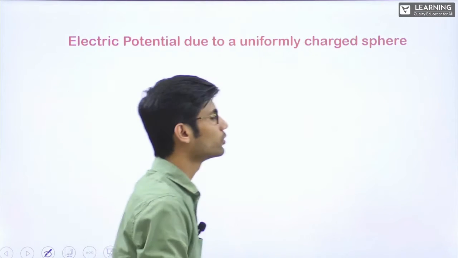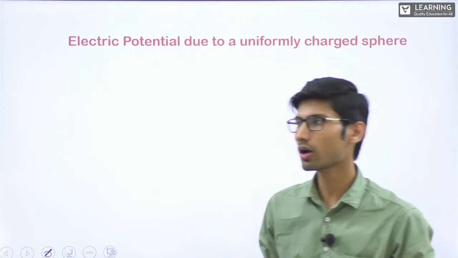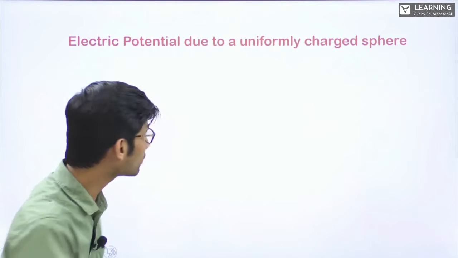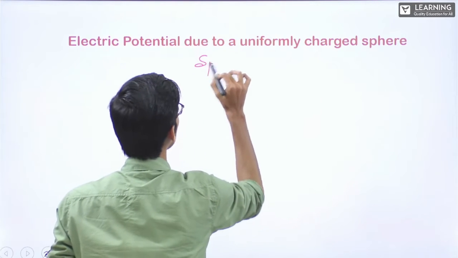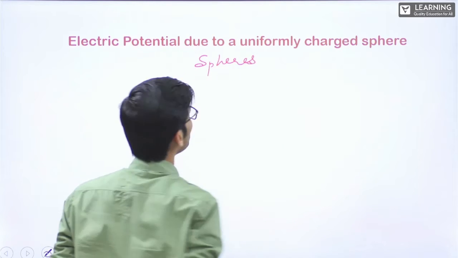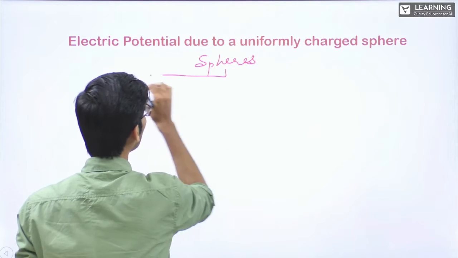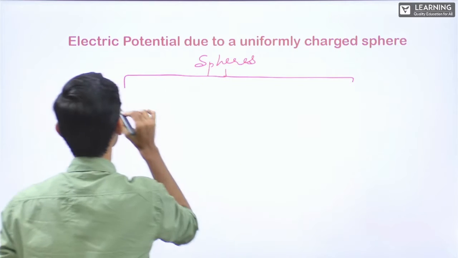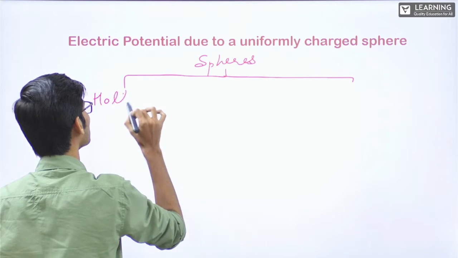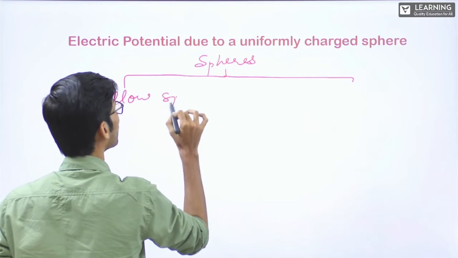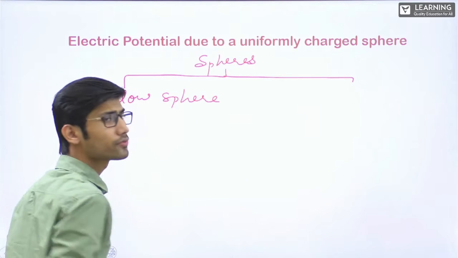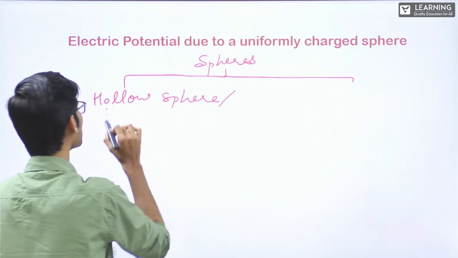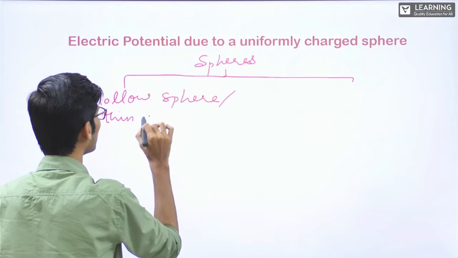Electric potential due to a uniformly charged sphere. Now, if I talk about spheres, there are two kinds of spheres. One is the hollow sphere, we also call it a thin shell.